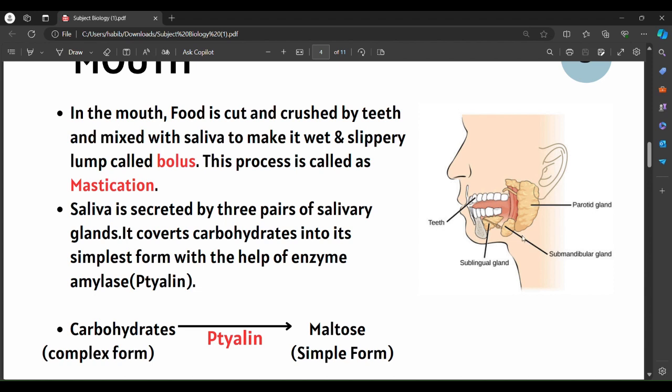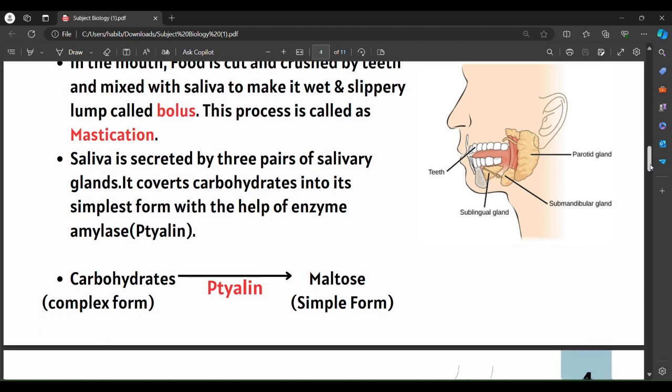Apart from these three major glands, we have other small glands, present in hundreds and thousands, which are also involved in the breakdown of food components so that they can be absorbed by our body to produce energy.